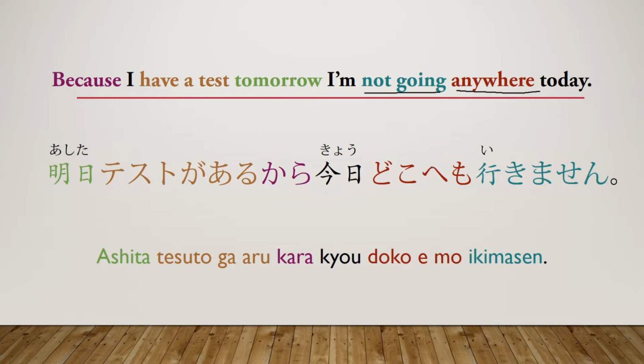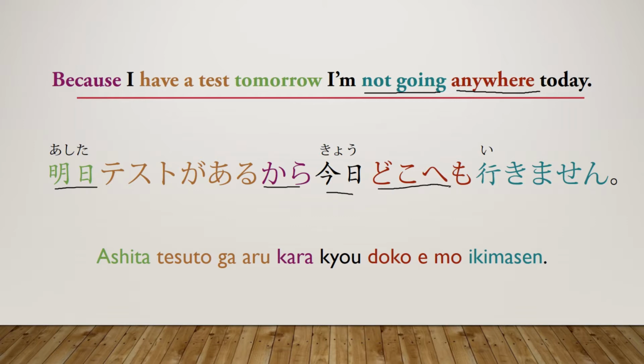Okay, so then let's go ahead and break this sentence down. We have ashita, which just means tomorrow in Japanese. Testo is you could also say shiken for test, but I decided to go with the katakana. They're both kind of used. We have testo, then ga aru, which just means to have a test. And then kara means because in this situation. Usually when it's connecting two sentences, it means because. Kyo, of course, means today.